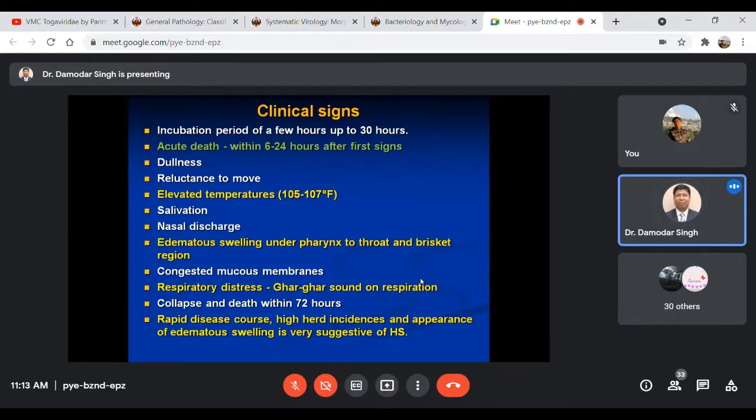And the rapid disease course, I mean, where the high incidence of this disease, when we are talking about the appearance of edematous swelling, particularly in the neck region, down there in the throat, and the brisket region, it is highly suggestive for this disease, hemorrhagic septicemia. If you can observe this kind of edematous swelling, particularly in the neck region, just from the pharynx to the throat region, and then the brisket region, this edematous swelling is highly suggestive, almost suspected, for this disease condition.